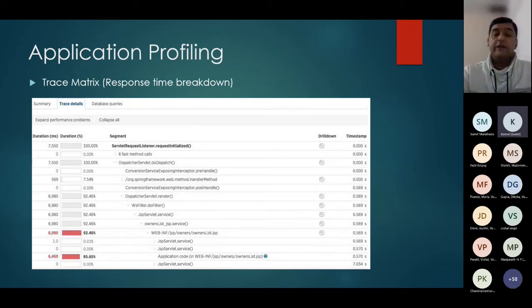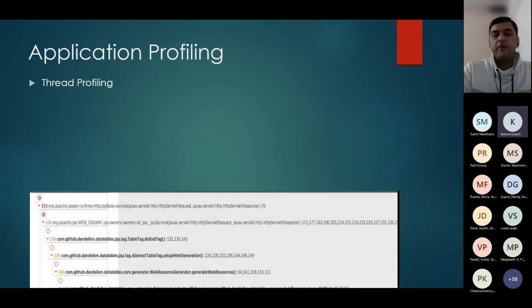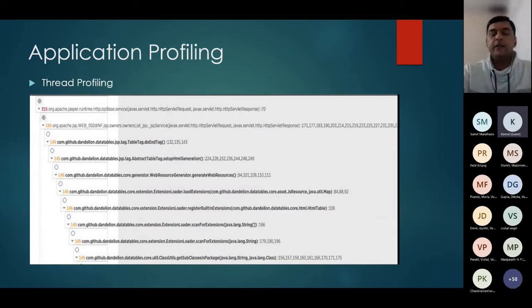Though this is not in a granular way, we can also drill down in a more granular way if we have configured the monitoring tool that way. Even after this, monitoring tools can help us further to list down where exactly the issue is by using thread profiling and heap dumps. Those are standard features every monitoring tool provides. With thread profiling, you can profile your threads and find where exactly the issue is.